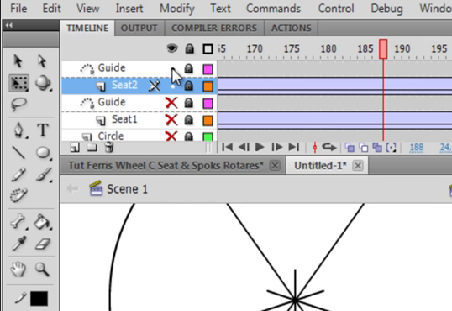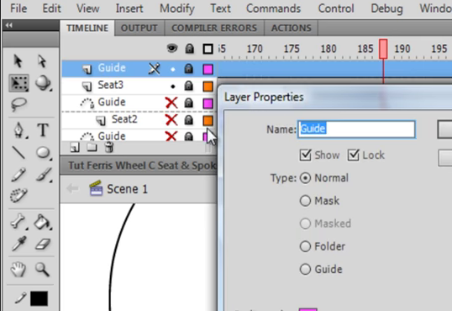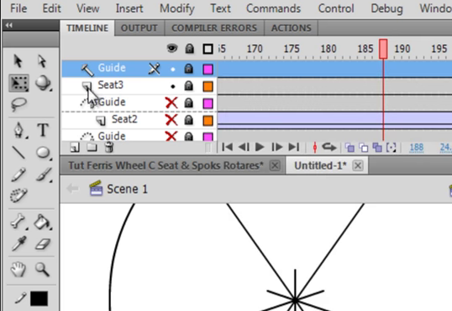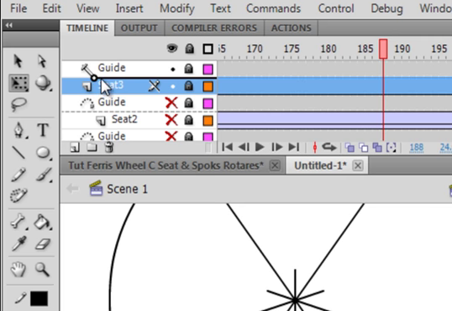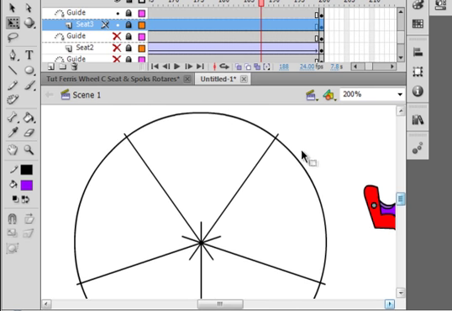Make sure that this guide is not seen and this seat 2 is not seen. I want to be able to see seat 3 and guide 3. Double click on guide, make it a guide, pick the seat up, pull it over there, and this seat will go up here to start.